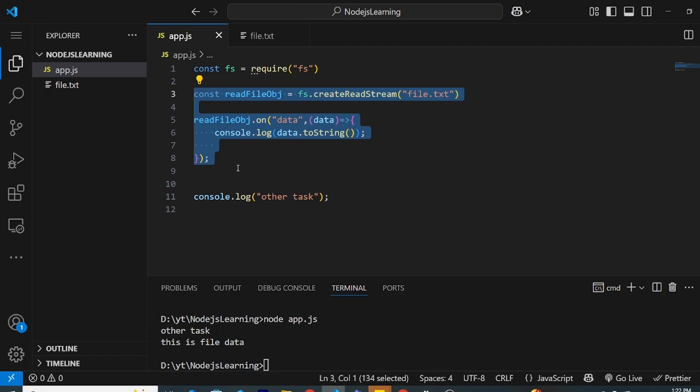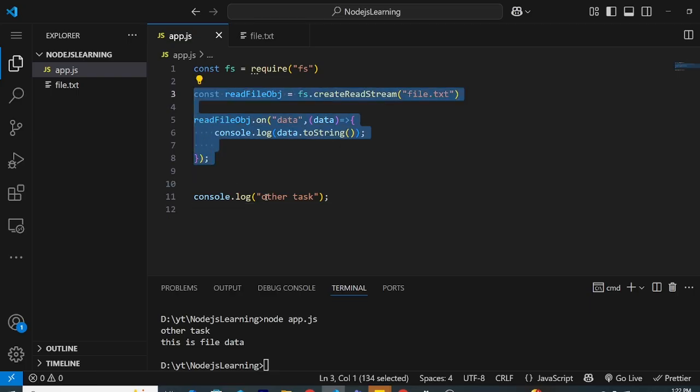Remember, Node.js is single threaded, so the entire task will be running on the main thread. If it is synchronous, the program will keep waiting for it to complete before going to the next task, and that's not good, because it keeps other requests waiting also.